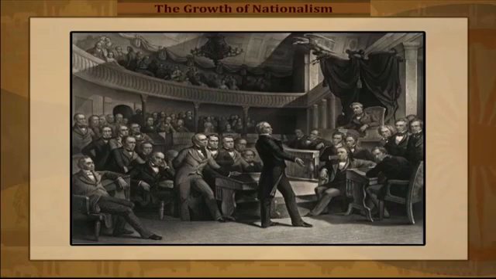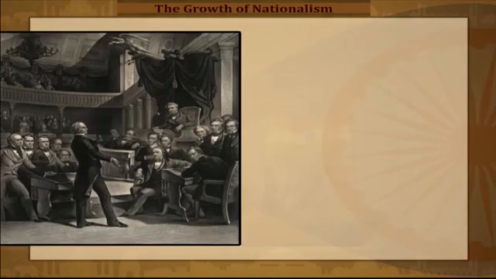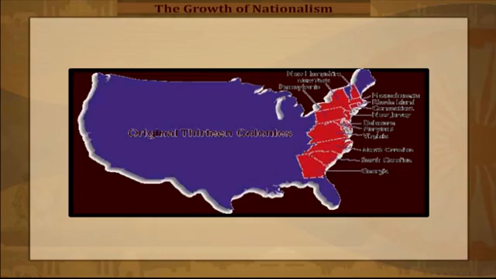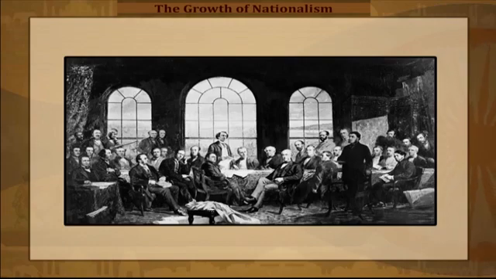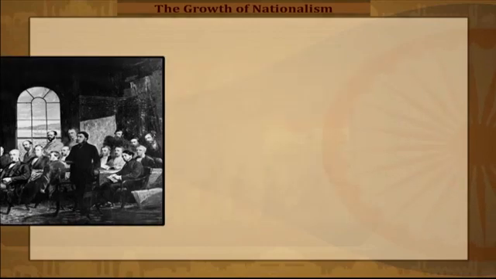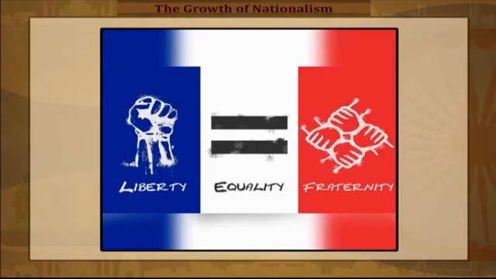In CE 1789, a new constitution came into force. It declared America a republic to be headed by an elected president. The 13 colonies joined together to form a federation. This gave birth to a new federal republic, which was the first of its kind. This federal republic spread the idea of democracy as a government of the people, by the people, and for the people. It was based on the principles of liberty, equality, and fraternity.